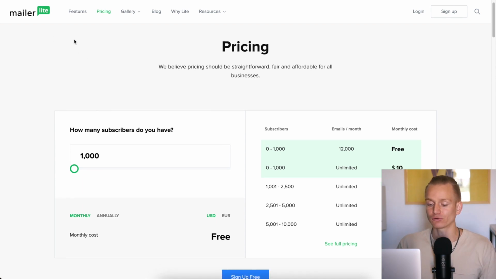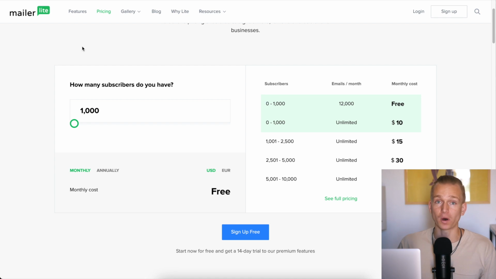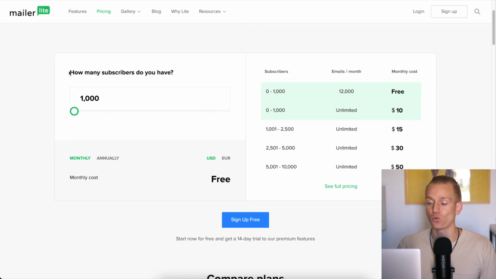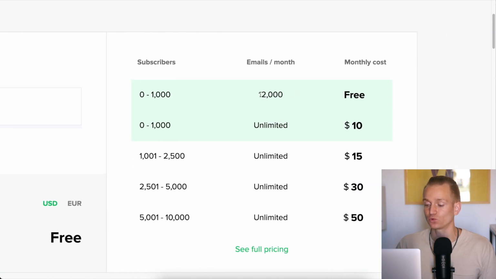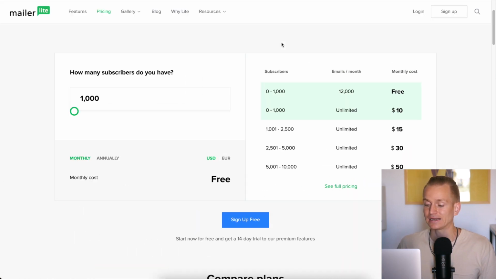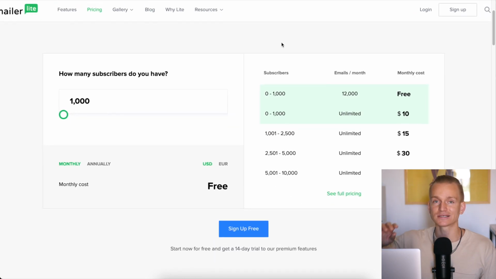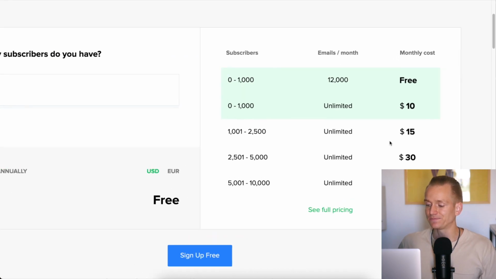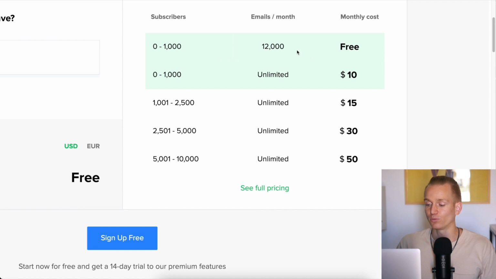So first of all, we have Mailerlite, and Mailerlite is actually the only one out of these softwares that is free to start out with, and you get up to 1,000 subscribers completely for free, and you can send out 12,000 emails a month. And that is absolutely amazing. I will say that some people have trouble when signing up with Mailerlite because they do make sure that they don't get any spammers signing up. So just have your website all sorted out, have proper pages and all of that, and you shouldn't really have a problem.